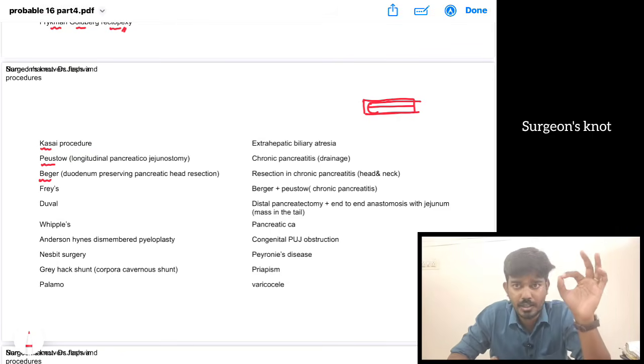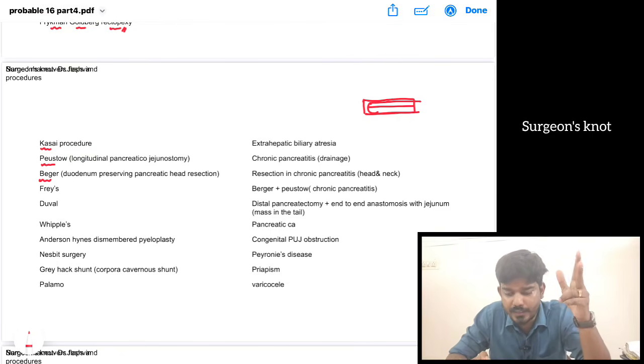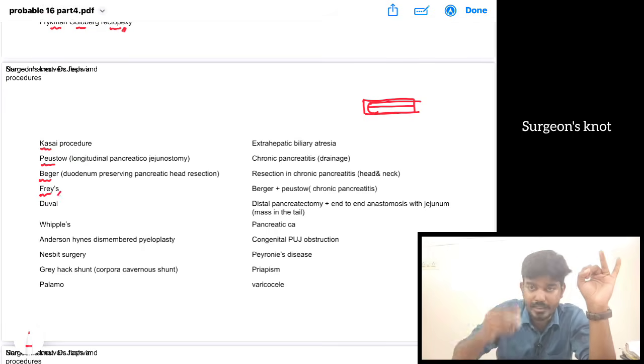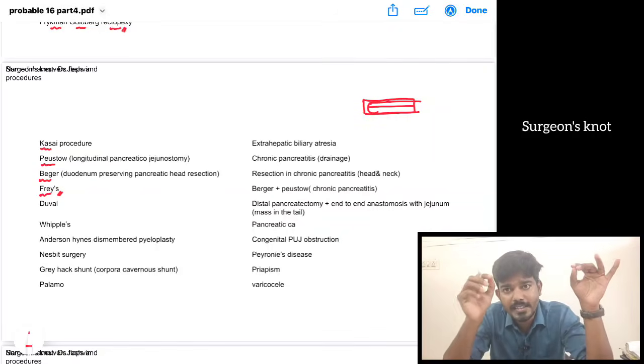In Beger's procedure, we resect the head of the pancreas, and the duodenum is preserved. If we do Beger's procedure together with Puestow's, it is called the Frey procedure. It is also done in chronic pancreatitis, including involvement of the tail.